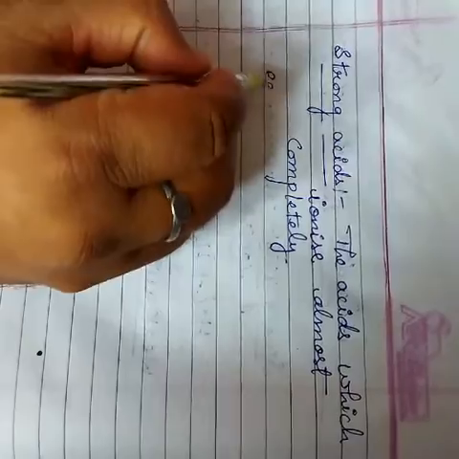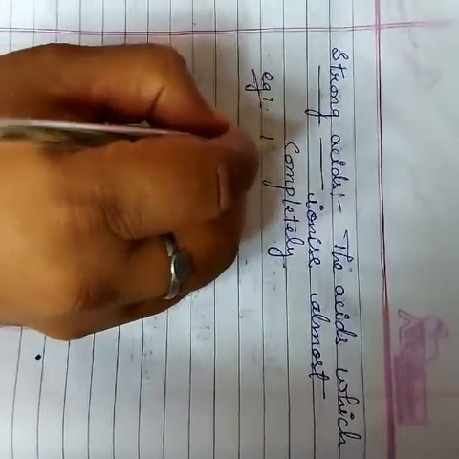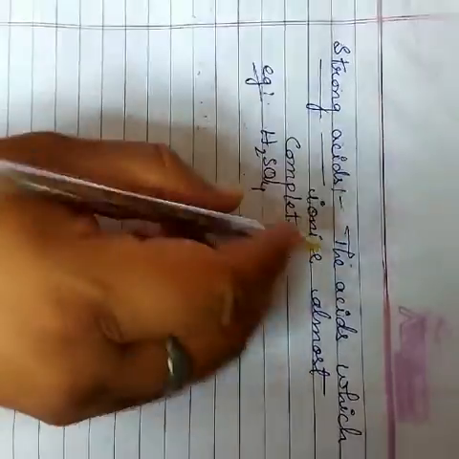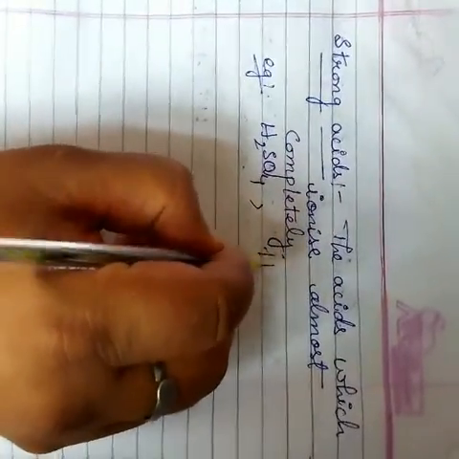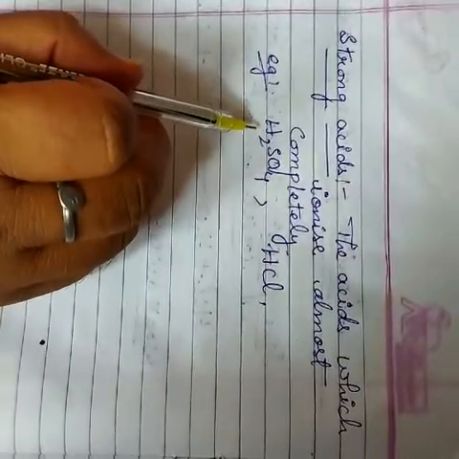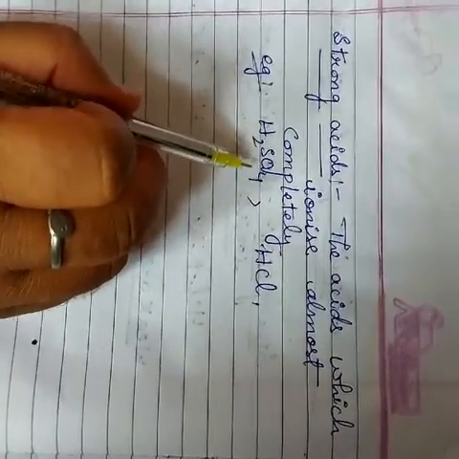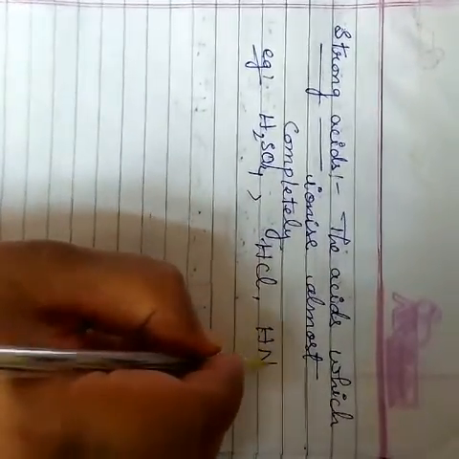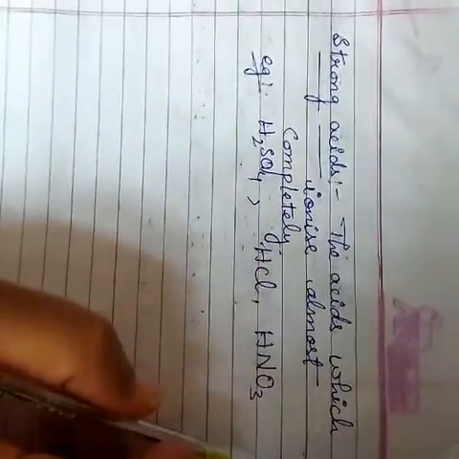For example, as I told you yesterday, sulfuric acid H2SO4 is a strong acid. HCl is a strong acid, and yesterday I told you sulfuric acid is the king of acids. Next HCl, that's hydrochloric acid, and HNO3. These are all examples of strong acids.